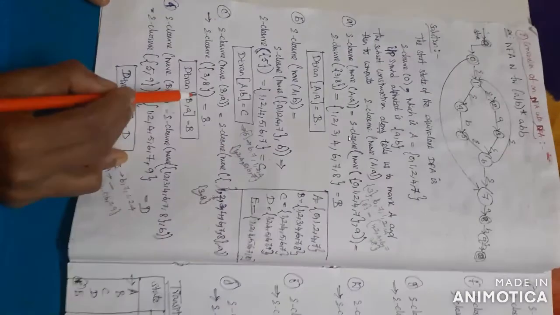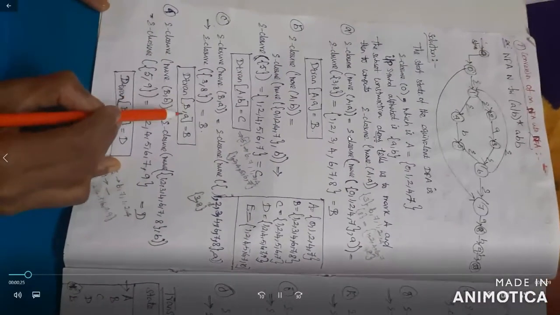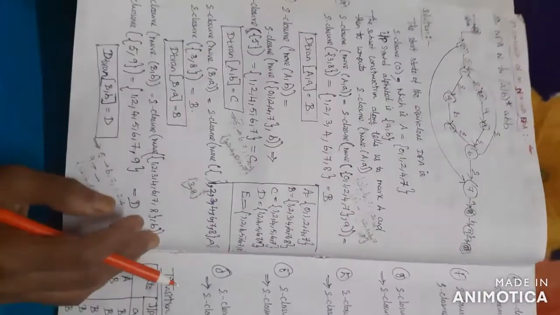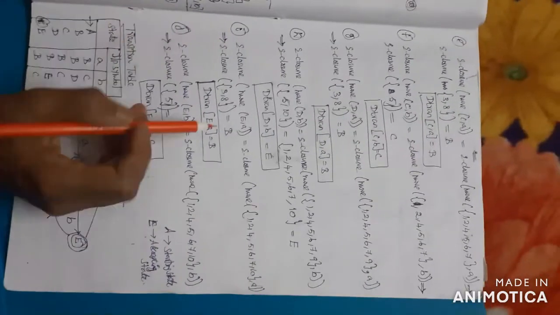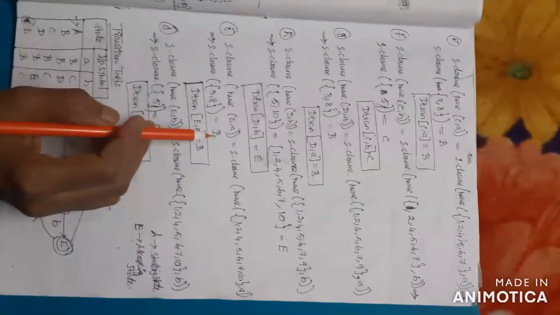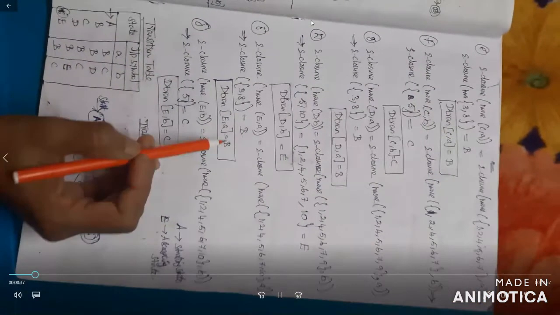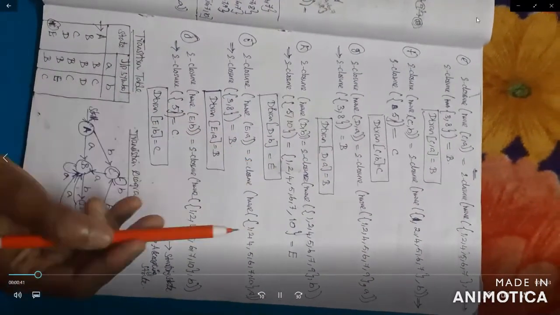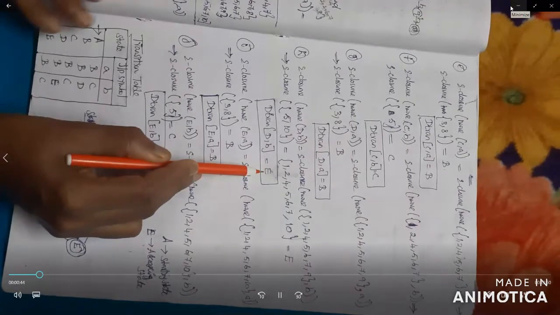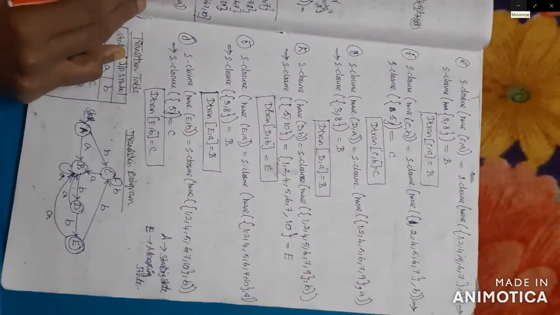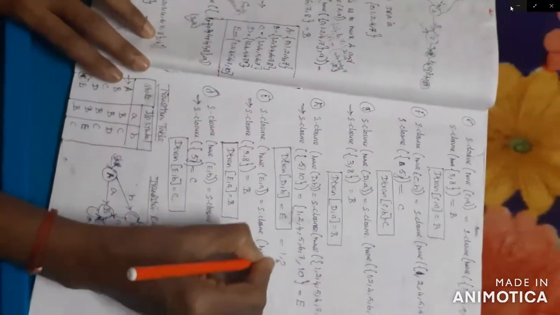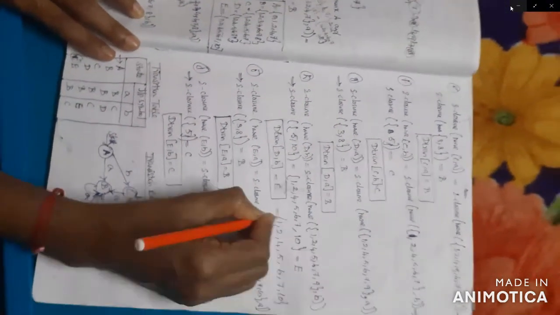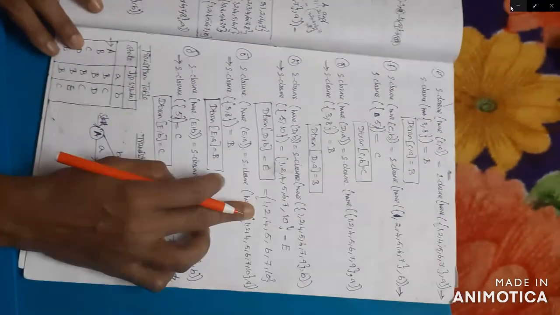You have to solve the formula. So the transition of B comma A is B. Similarly, you check and continue the problem. This is the last iteration, and this is how to stop the iteration. For example, here you check the transition of D comma B, which is equal to E. So what is E? The E state is 1, 2, 4, 5, 6, 7, 10. This is the set of state values for E.